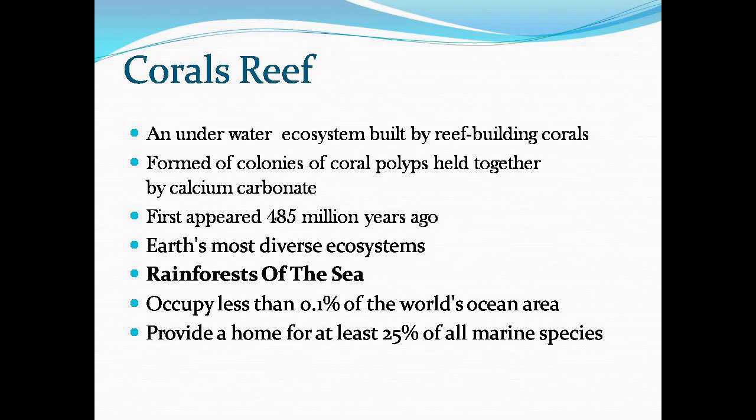The first coral to appear came 485 million years ago, and they have the most diverse ecosystems on the earth. They are also known as the rainforest of the sea because they occupy less than 0.1% of the world's ocean area, and yet they provide a home for at least 25% of all marine species.